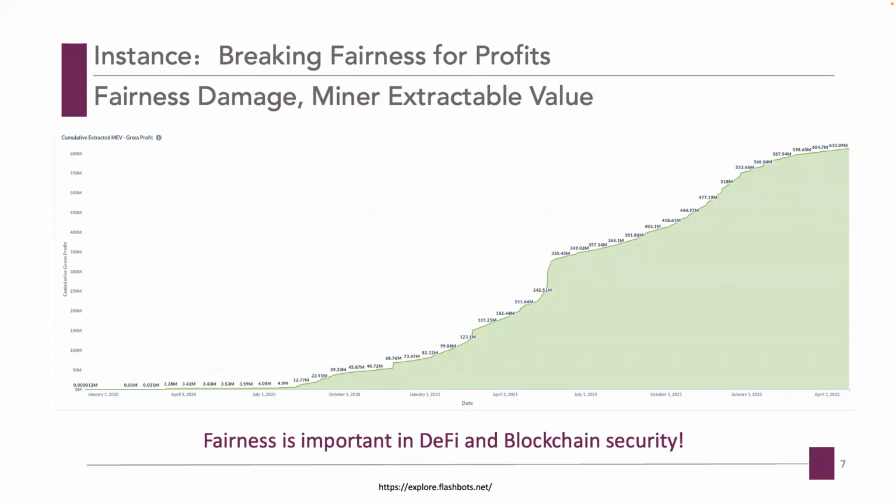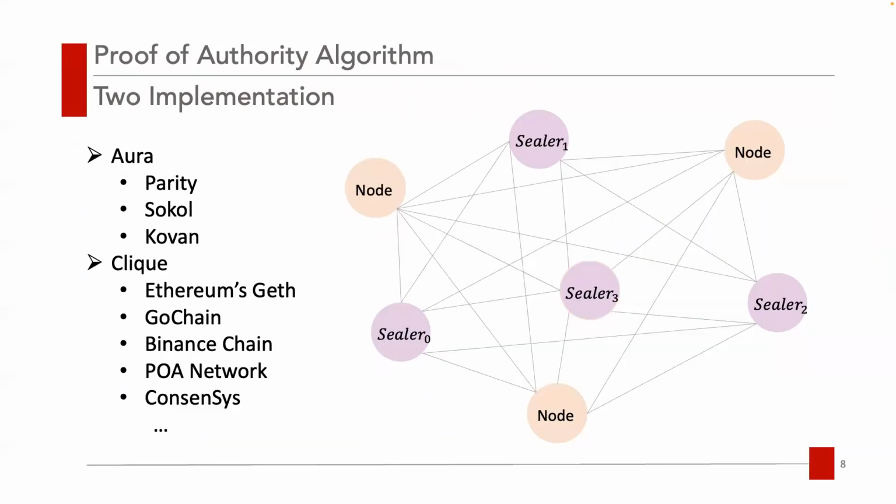Meanwhile, a statistics website has recorded all the miner extractable value from the day of proposing the front-running attacks. As of April 2022, the cumulative value has reached more than 600 million US dollars. Such a huge amount of money greatly damages the stability of blockchain, incentivizing miners in a totally opposite direction. Therefore, fairness is very important in both DeFi and blockchain ecosystems.